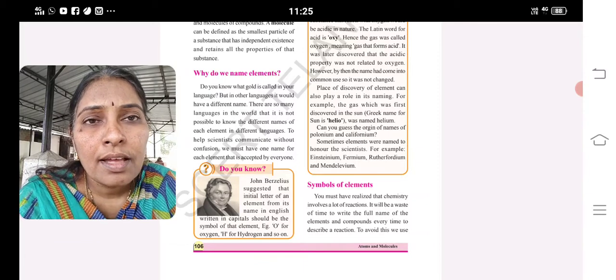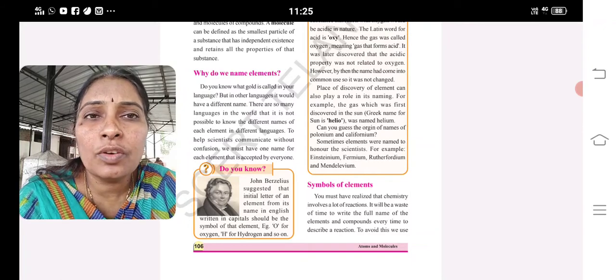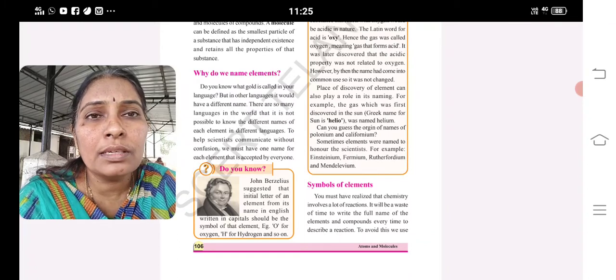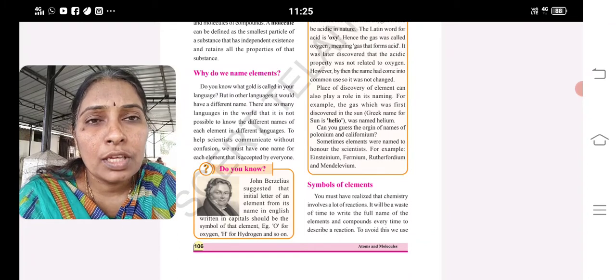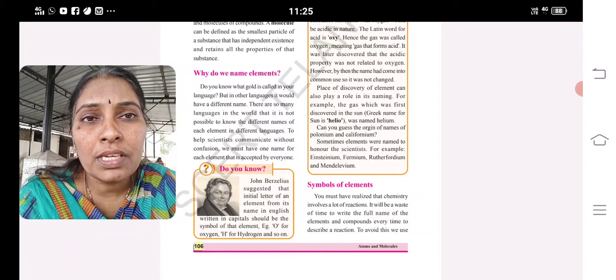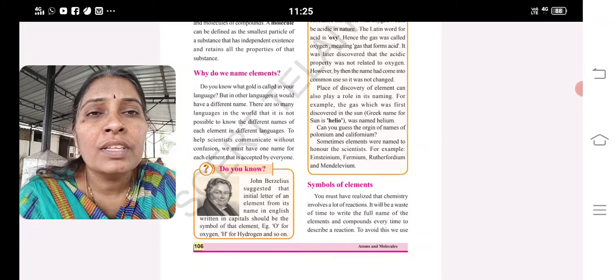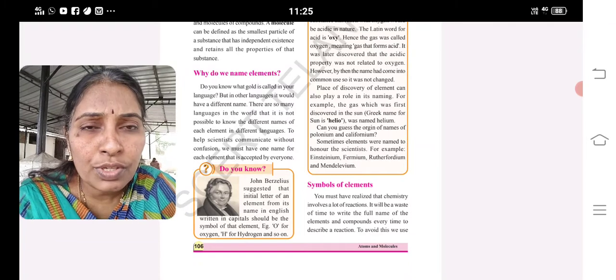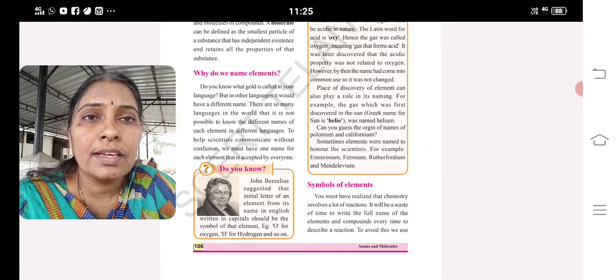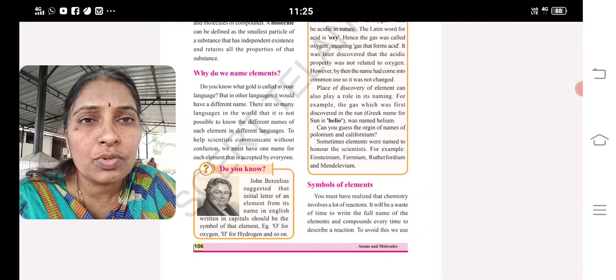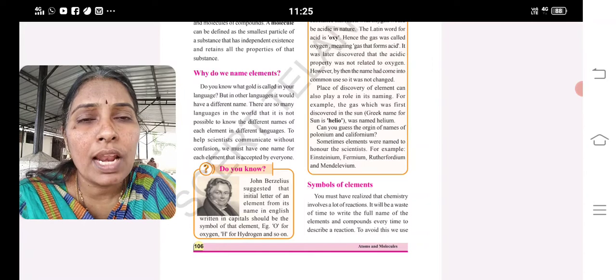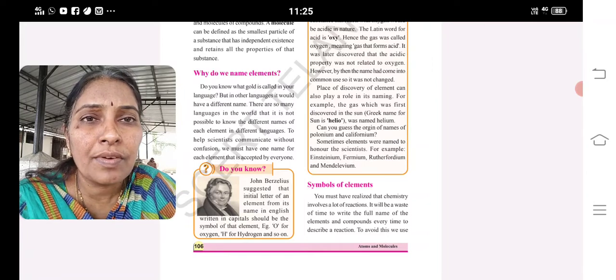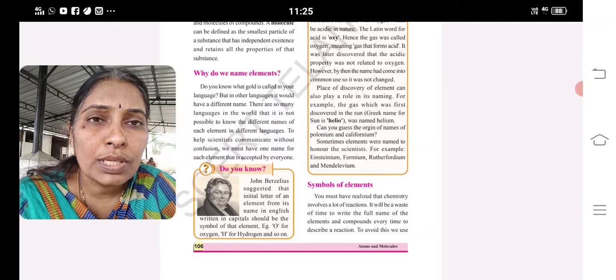Here there is no choice, and mostly it is based on application of concept. Apply means use. How will we use the knowledge of the concept in this section? What are the uses, definitions, properties and reactions? All these types of questions you will face in the second section, that is application of a concept. Okay. How many questions do you need to attempt in the second section? 6. And each question carries how many marks? 2 marks. 6 twos are 12 marks, and the first section is 7 marks. 12 plus 7, total 19 marks.